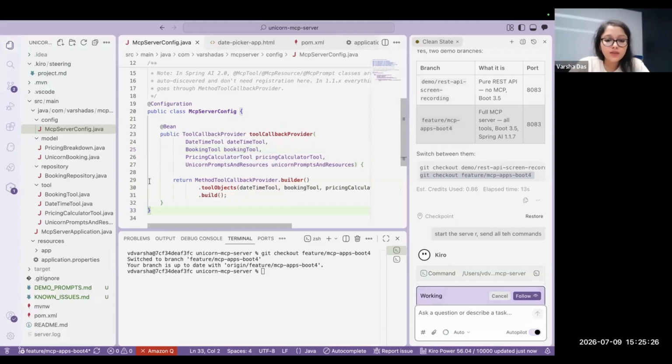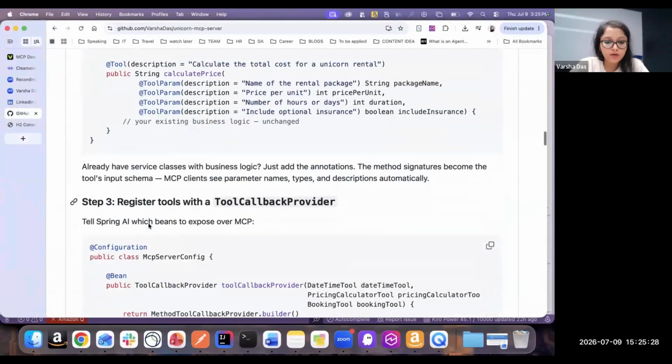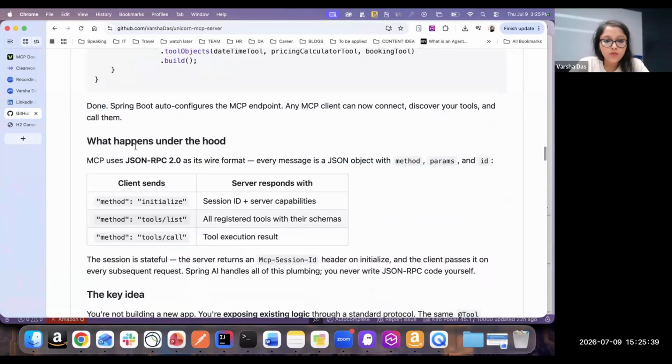So now that we have seen the steps that we have done over here, registering tools, what happens under the hood? I'm going to show you in the logs as well. As we know, MCP uses JSON RPC 2.0, and every message you will see is a JSON object which will have method, params and ID. Initially it will initialize, passing in the session ID and the capability. Then before even calling a tool, it is going to check what are the available or registered tools with the schema. Then it is going to do the tools call and give you the tool execution result.